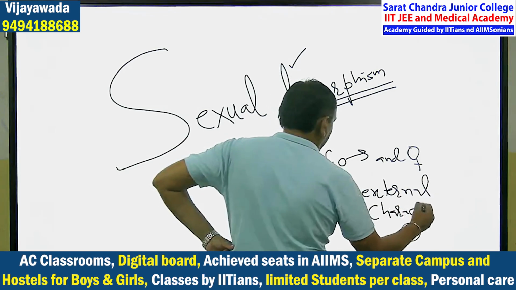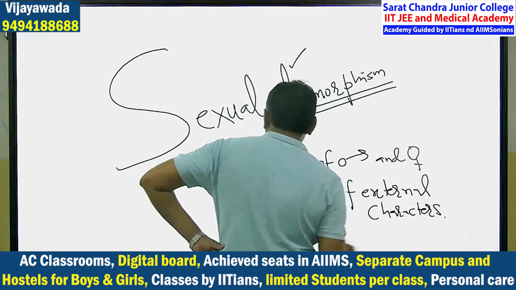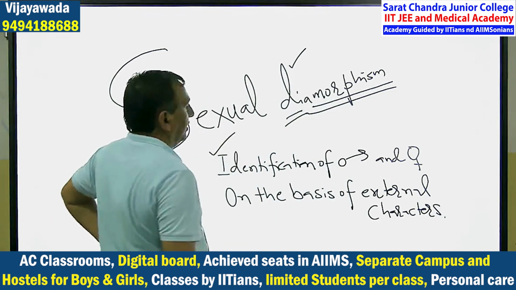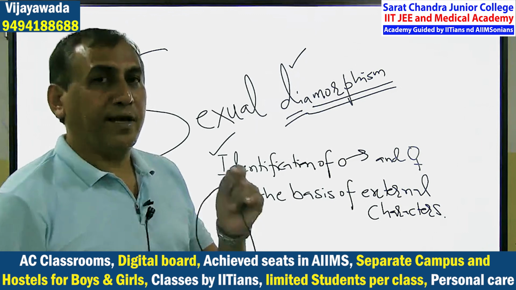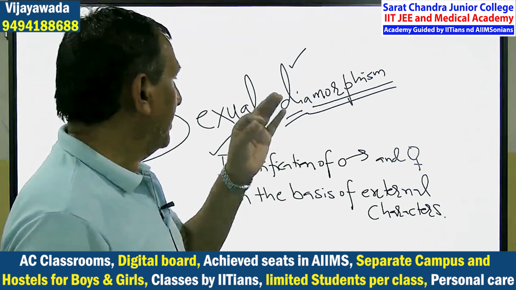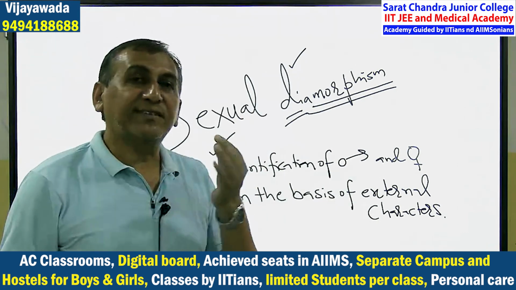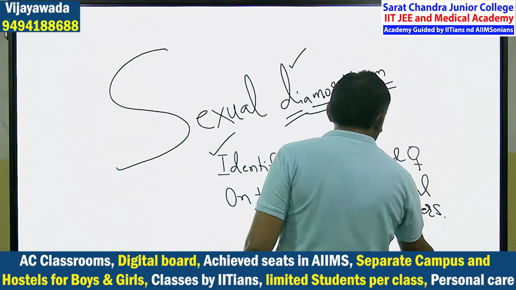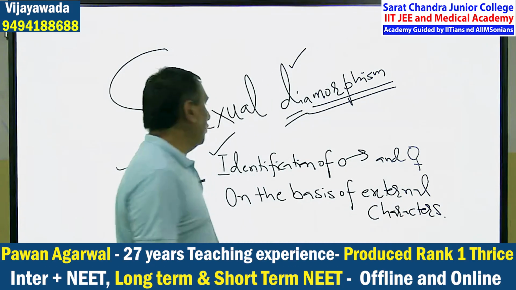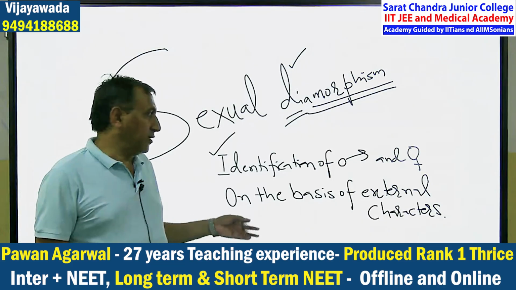On the basis of external characters, then it is known as sexual dimorphism. Identification of males from females on the basis of external characters. This is known as sexual dimorphism. Please note it down. What is sexual dimorphism?